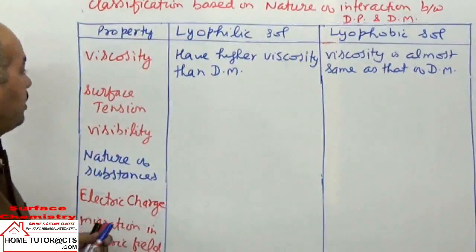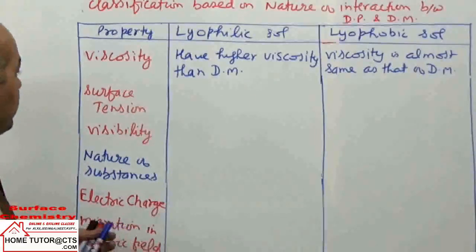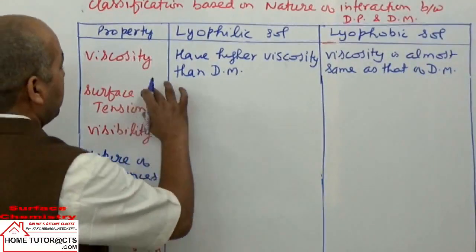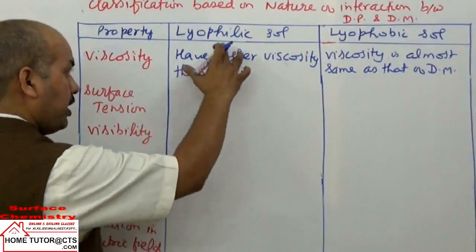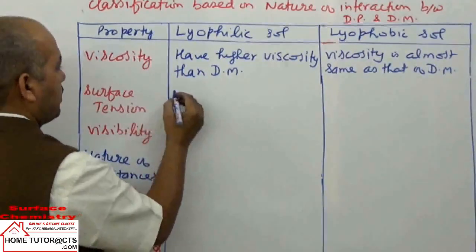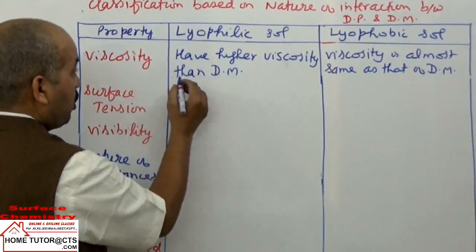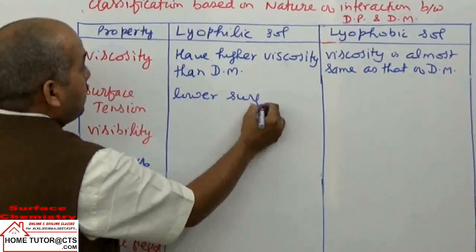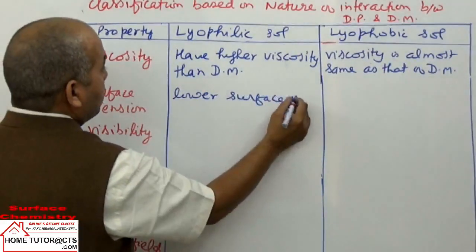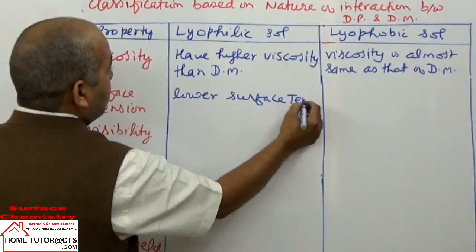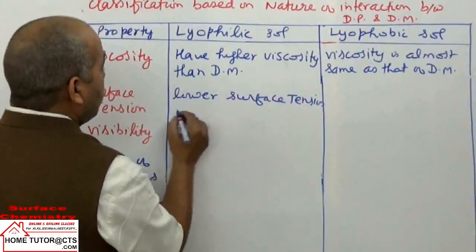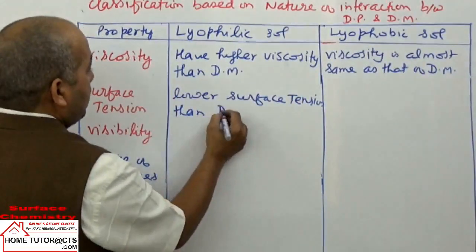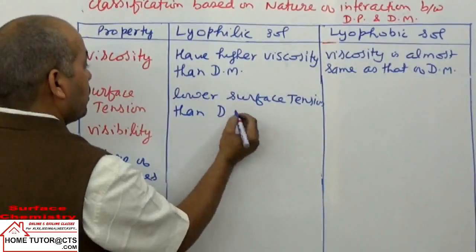अगला पॉइंट क्या है? सरफेस टेंशन. ये क्या होता है? देखिए सरफेस टेंशन के बारे में, in this case, because of interaction only, it is affecting both properties. Then these lyophilic salts have lower surface tension than the dispersion medium particles.